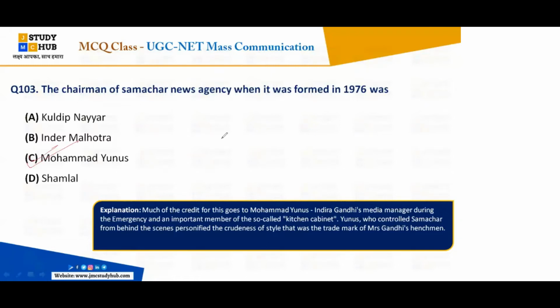Much of the credit for this goes to Mohammad Yunus, Indira Gandhi's media manager during the Emergency and an important member of the so-called kitchen cabinet.